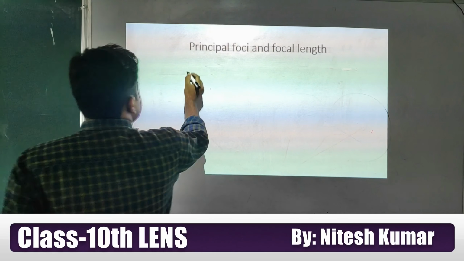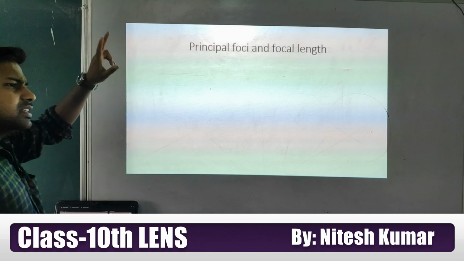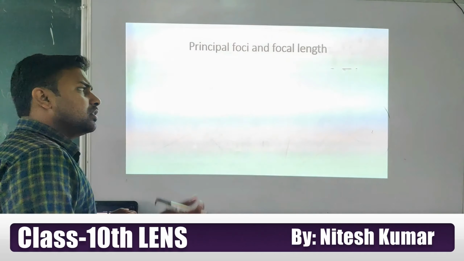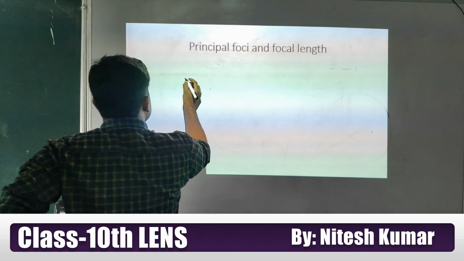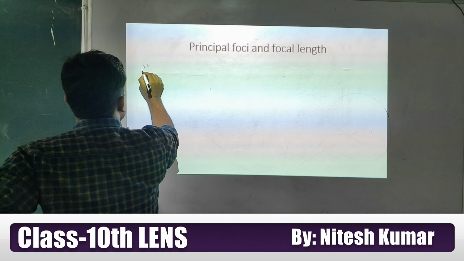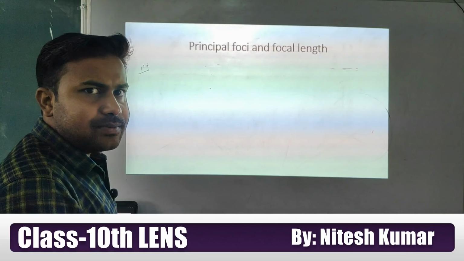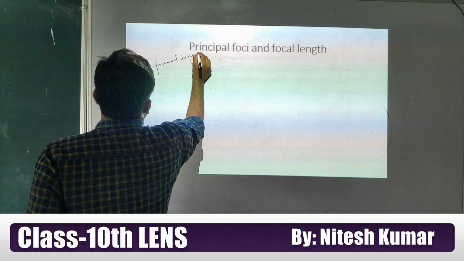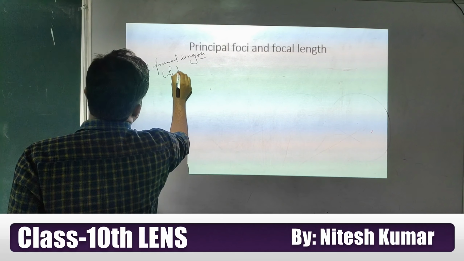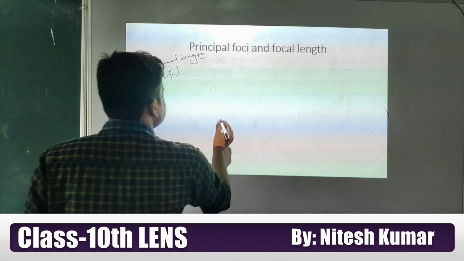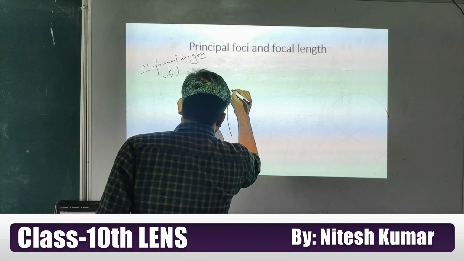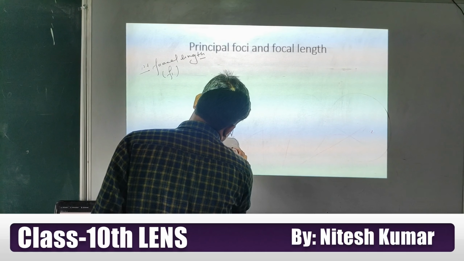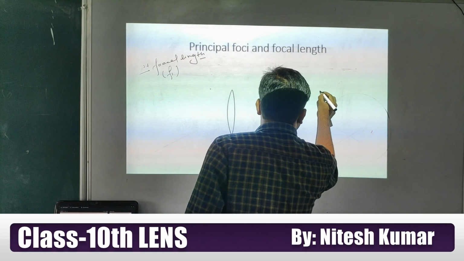Okay student, now principal foci and focal length. Look at this, there are two types of focus point or focal length in a lens. So here I am considering the first type of focus and focal length, and we are denoting it with f1. What is f1 here? Look at this, I am considering both cases again. One case is for the convex lens and the second case is for the concave.